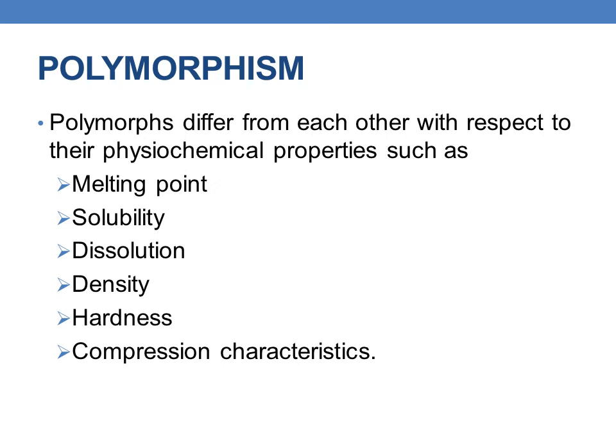As polymorphs have different internal energies, they differ from each other in physicochemical properties such as melting point, solubility, dissolution rate, and even density, hardness, and compression characteristics, which depend on the form in which the polymorph exists.